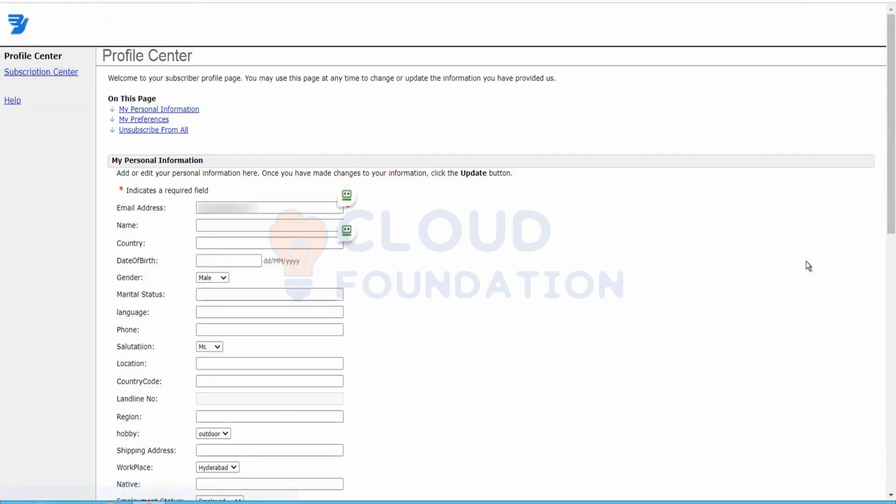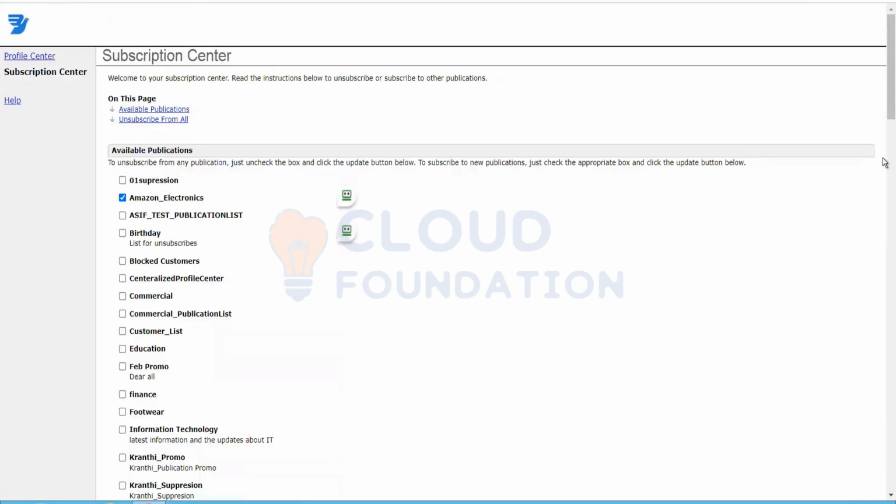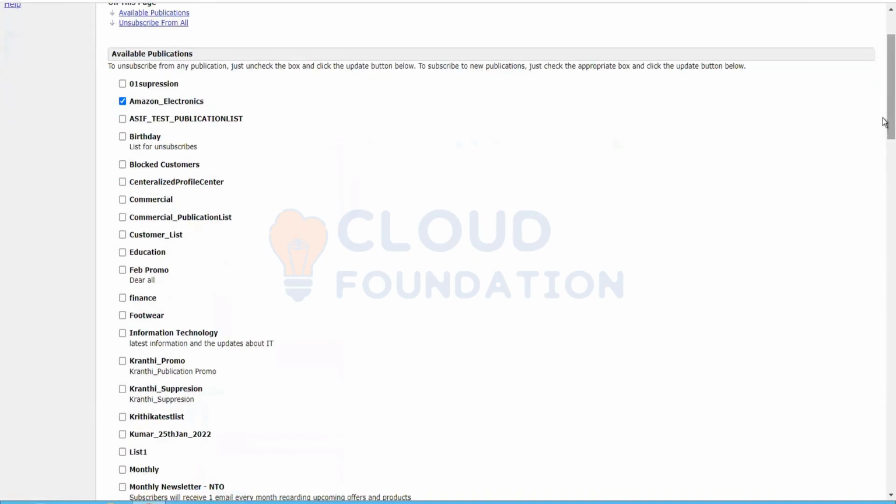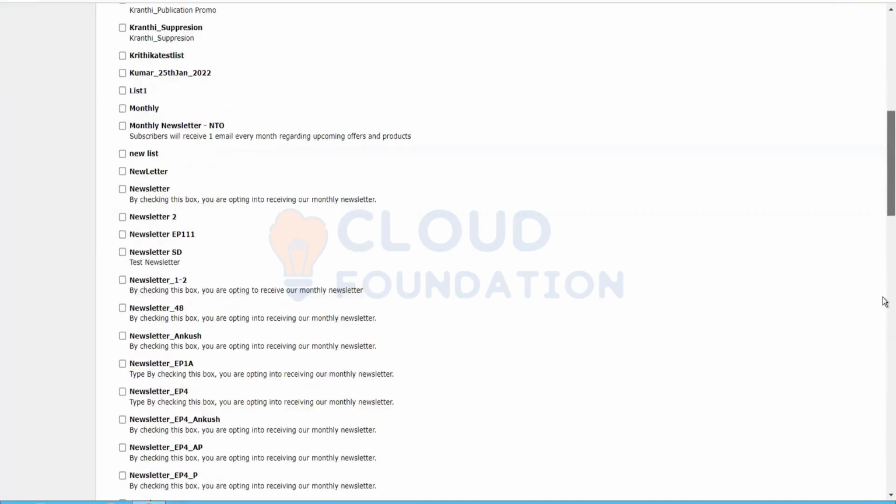Let's go to the subscription center page now. Marketing Cloud. Now how does Marketing Cloud handle that, if I want to receive communication for a particular category, and how can I opt out? I have all these publication lists. We can see these are the different categories, and I can choose them. I can say that I'm also interested in Photovia, and I'll click on the Update button.